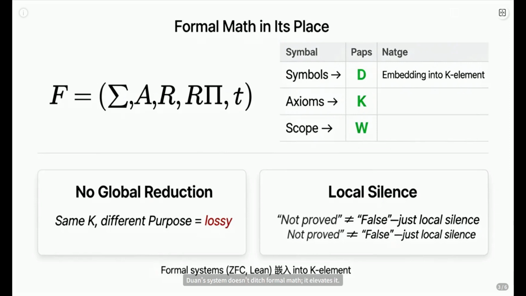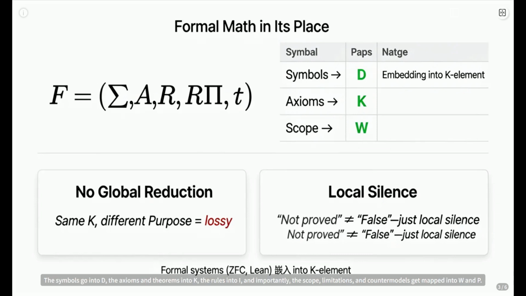Brilliantly. Duan's system doesn't ditch formal math, it elevates it. Think of ZFCP, Lean, Isabelle. These rigorous systems become highly detailed local maps, specifically within the K element of DIKWP. The symbols go into D, the axioms and theorems into K, the rules into I, and importantly, the scope, limitations, and countermodels get mapped into W and P.